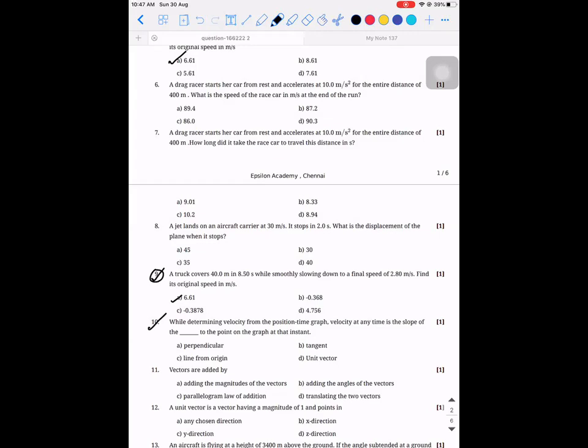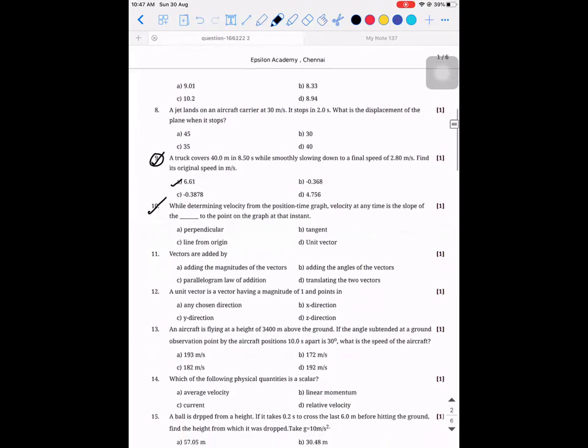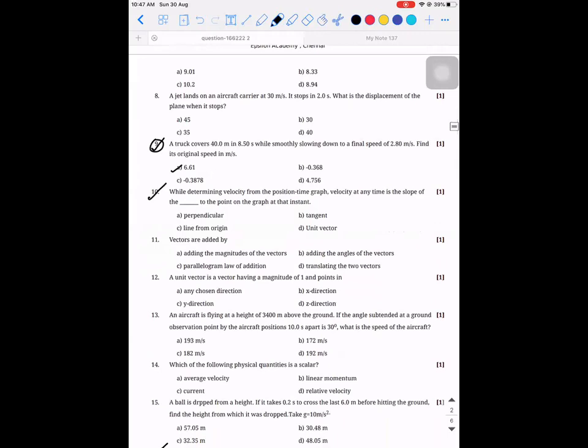Okay, I'm moving on to the next one. The 10th one is asked by Siddesh. Siddesh, are you there? Yes, sir. Okay. So while determining the velocity from a position-time graph, velocity at any point is the slope of what? It's a very simple, direct question.